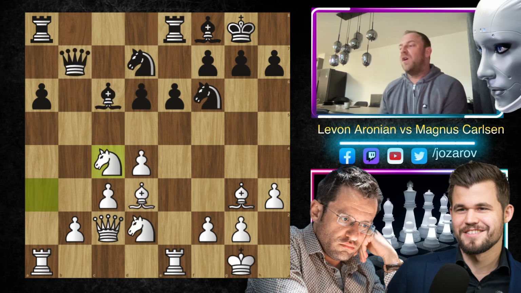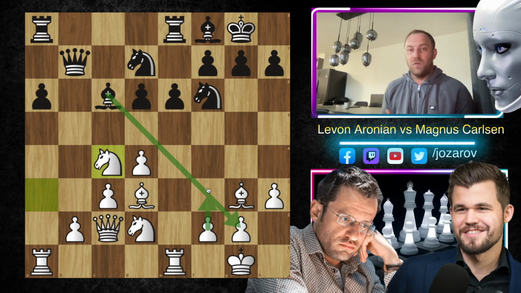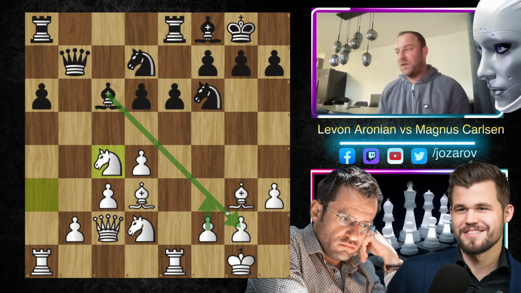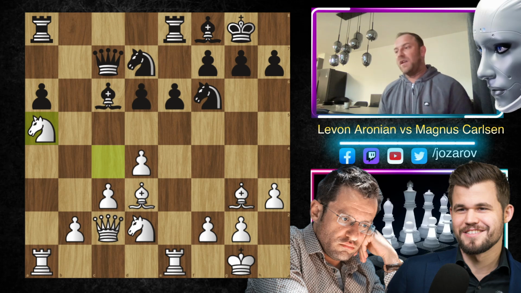Never ever allow this idea, bishop takes g2, and the cool part about this tactic is that he doesn't have to weaken the pawn structure with move f3. That's, I think, a great counterplay here by Levon. We have queen to c7. You see Magnus moves the queen where the queen was already, so it's not a good choice here. Knight to a5. Levon Aronian simply attacks the bishop. Rook to a7, and now knight to c6.